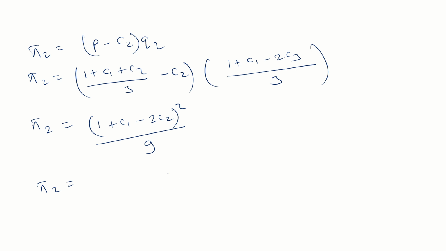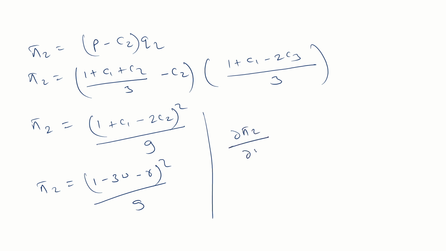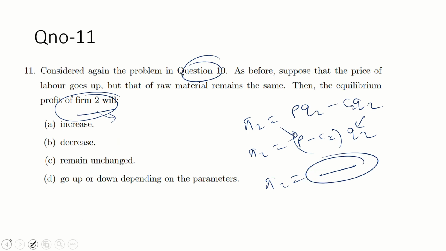So 1 minus 3W minus R whole square by 9. Okay, just differentiate this, del pi 2 by del W. What will you get? Negative, positive, or what? So negative. Negative, simple. So whenever the wage rate increases, the profit of the firm 2 is going to decrease. So B is the correct option. Simple.